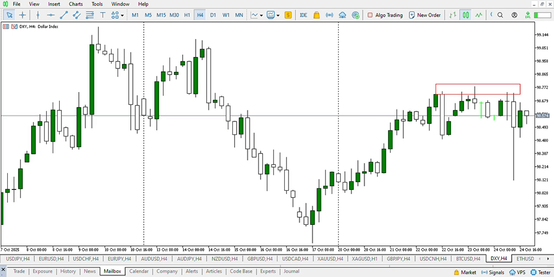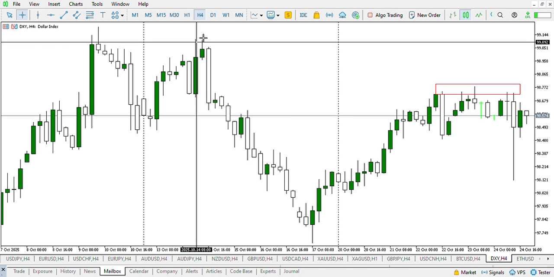Welcome to the chart. So right here on the dollar index, we are going to be looking out for a recap of what played out on price last week. To do this, we are going to be analyzing the previous week in relation to this week, so we can have an insight into how professional traders look at the market.